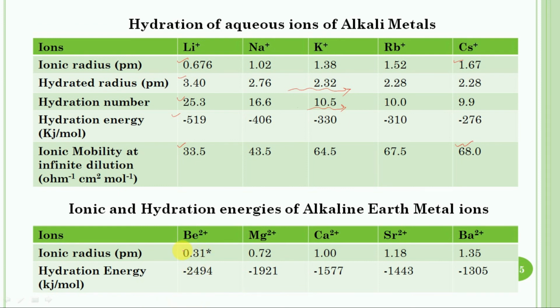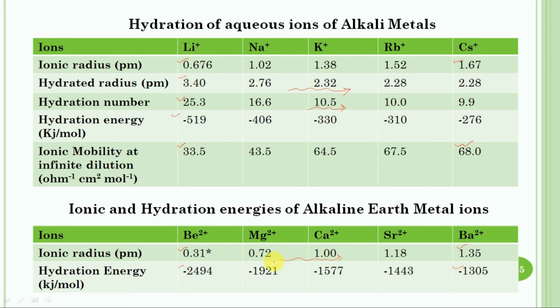It is very clear from this table. The beryllium 2 plus has the minimum ionic radius, and as we move down the group, the ionic radius increases. The barium 2 plus has the maximum. So the hydration energy with maximum negative value belongs to beryllium 2 plus, and the least value belongs to barium 2 plus.